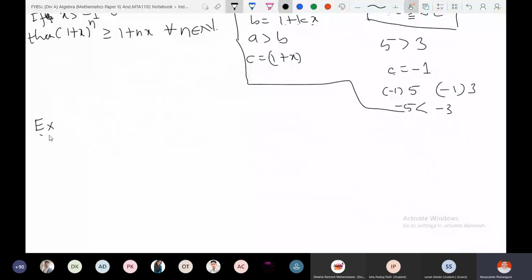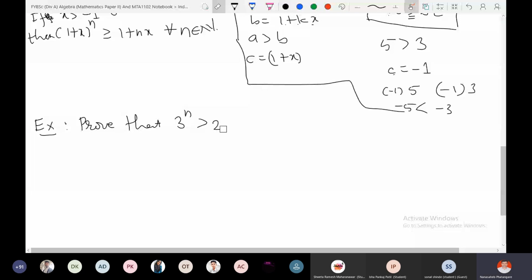So there are many statements in mathematics in which induction is useful to prove such statements. So for example, prove that 3 raised to n is greater than n square for all natural numbers.